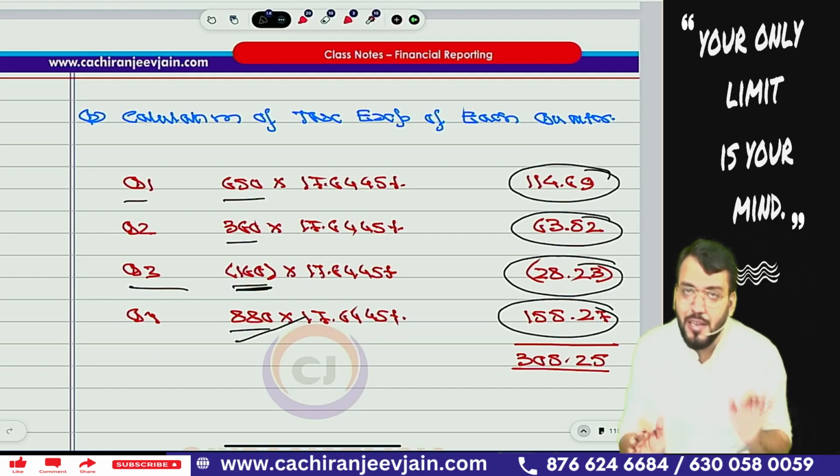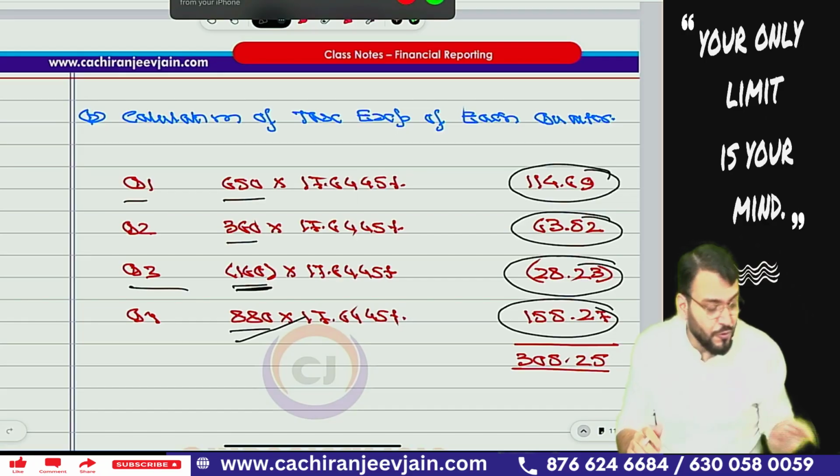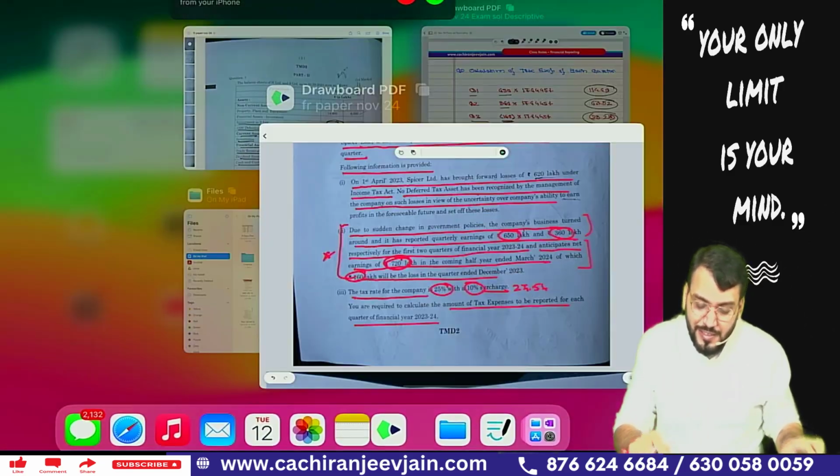Once again, simple. If you have done some information mistake, means you have not read the question carefully, then of course some marks can be deducted. Some marks can be deducted. Chalega? Yes, sir. Now let us come to the next question.